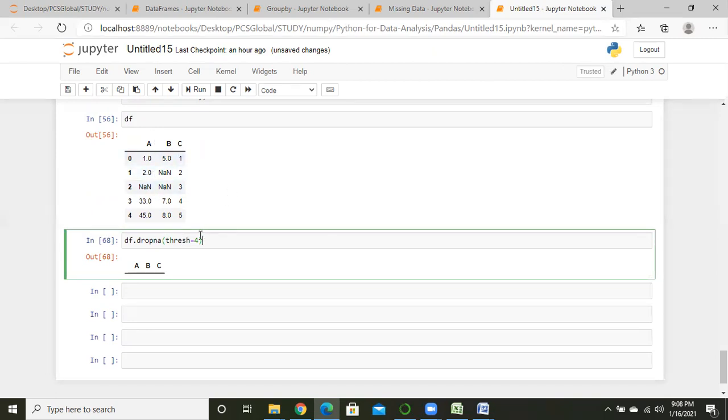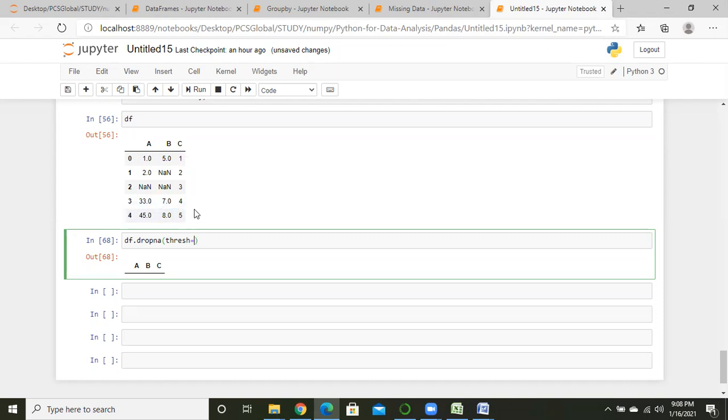So why do we write 4? I want these 2 values, right? 0 and 1, or I want 3 rows. So there are 5 rows, 0 1 2 3 4, which means there are 5 rows, right?